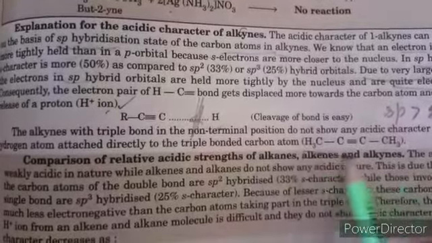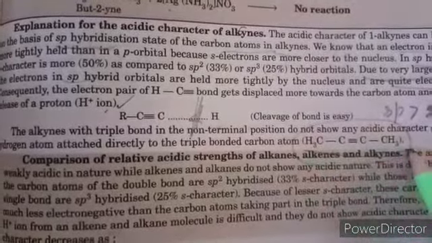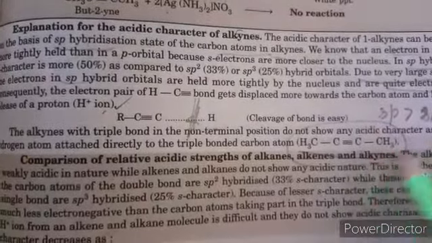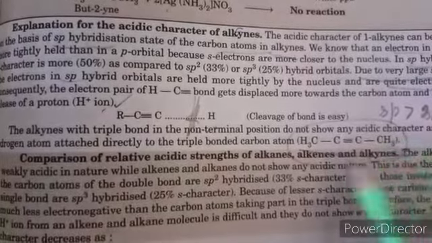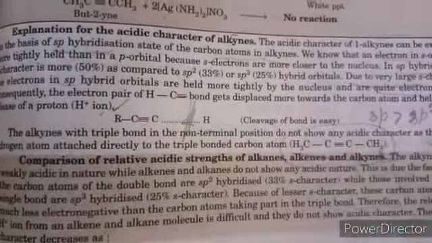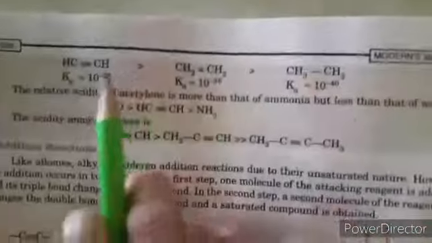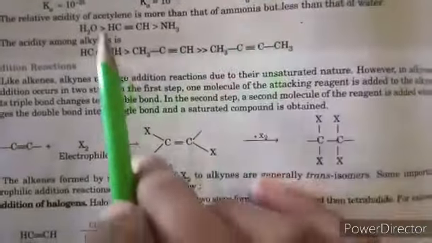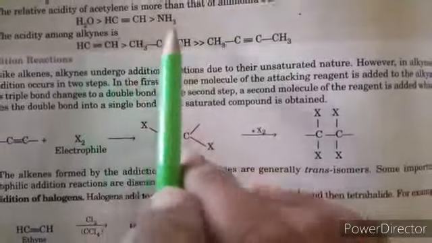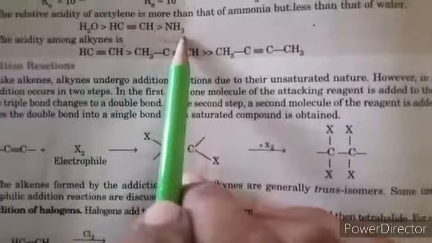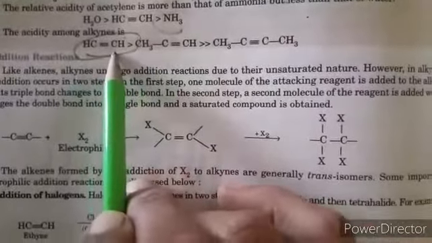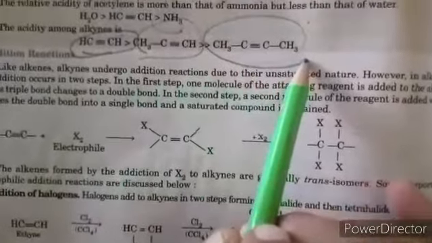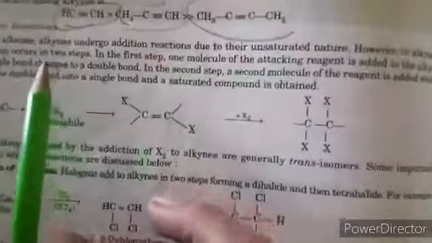But if we discuss the butyne molecule, there is no hydrogen atom attached to the triple bonded carbon atom, so it is not acidic in nature. No acidic character is shown by this alkyne molecule. So alkyne is more acidic than alkene, which is more acidic than alkane. Water is more acidic than ethyne, which is more acidic than ammonia. Ethyne is more acidic than propyne, and it is more acidic than butane. Clear? Next we discuss addition reactions.